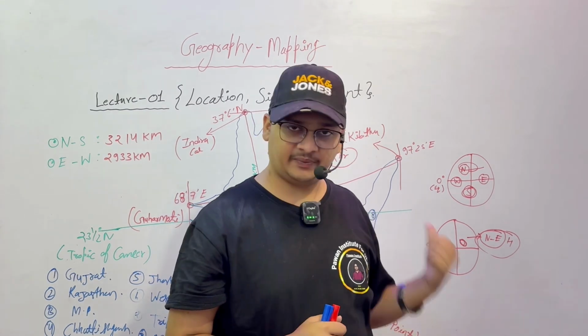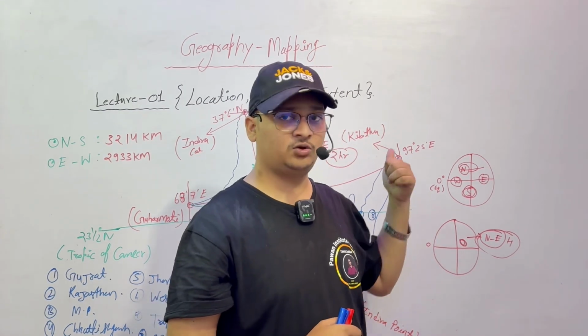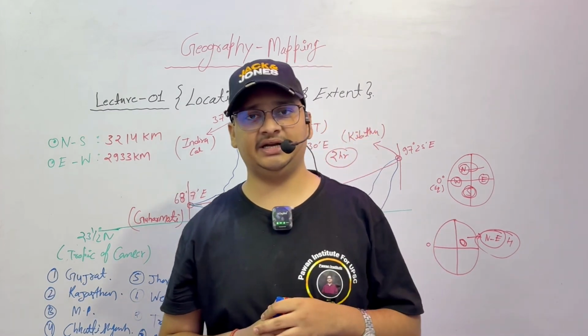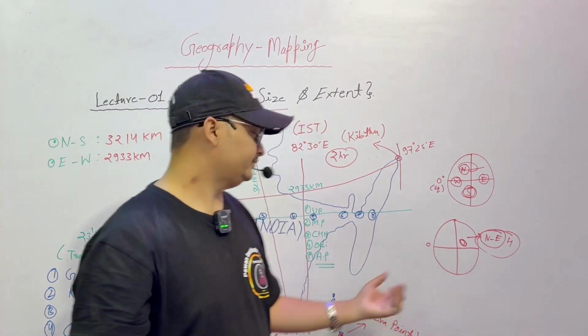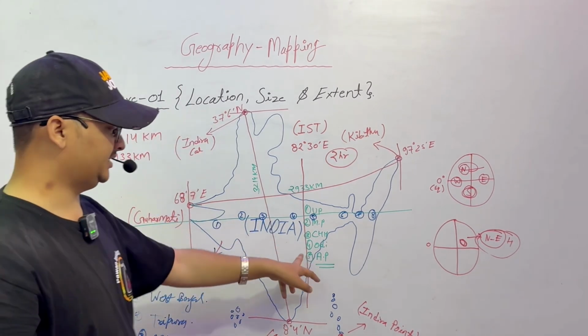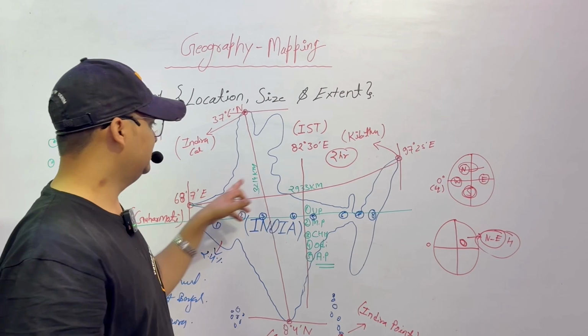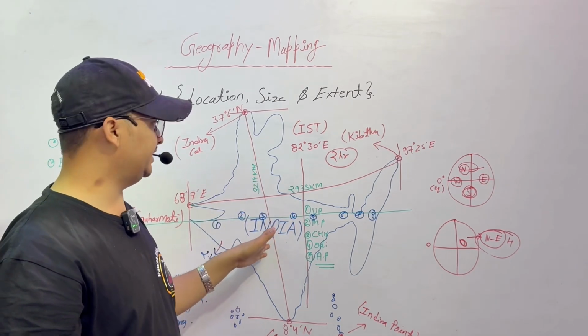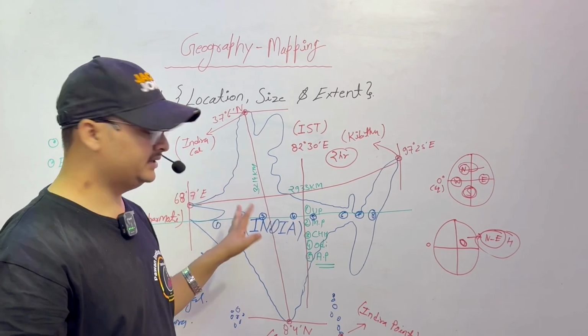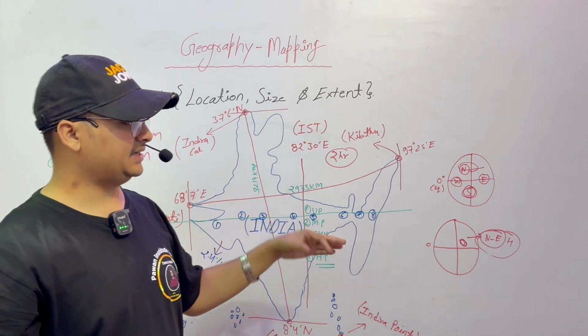And this is our first lecture of geography through mapping, and the chapter is location, size and extent of our India, and this is the complete notes. Revise these things again and again. We already covered Indian Standard Time, Tropic of Cancer, east west, north south extent, and their extreme points in detail. Soon we are coming with the next lecture.